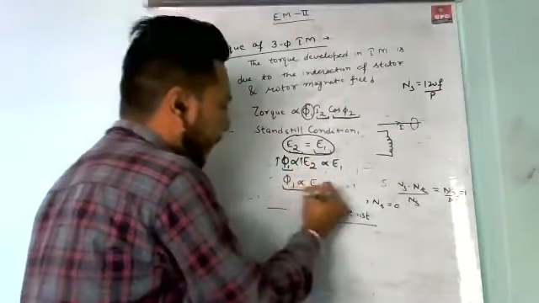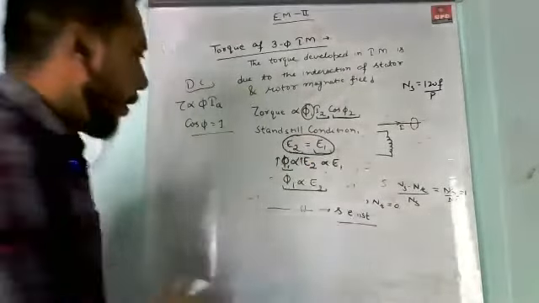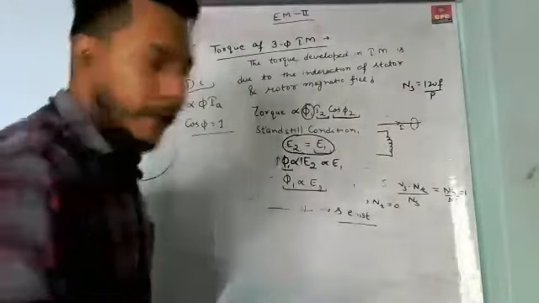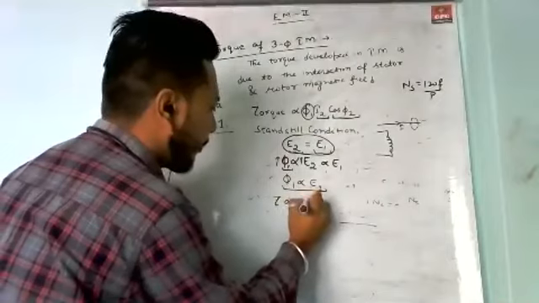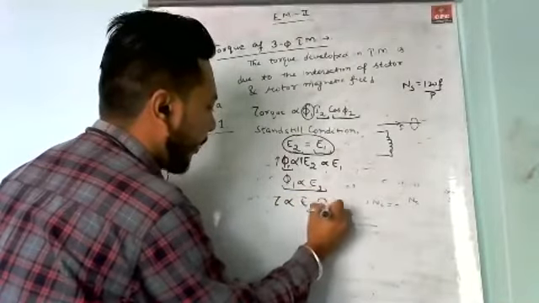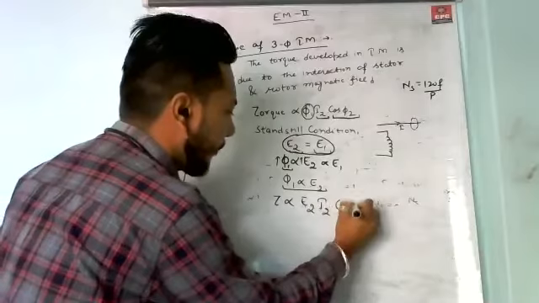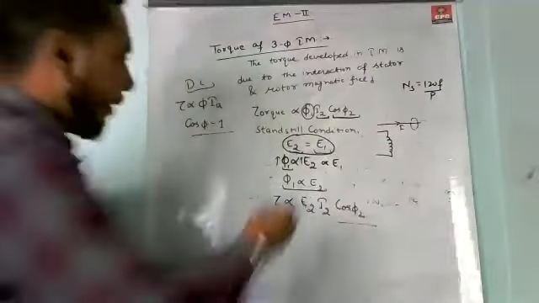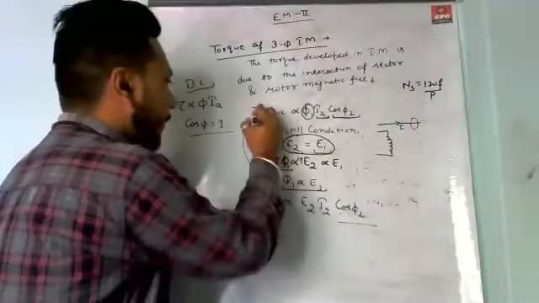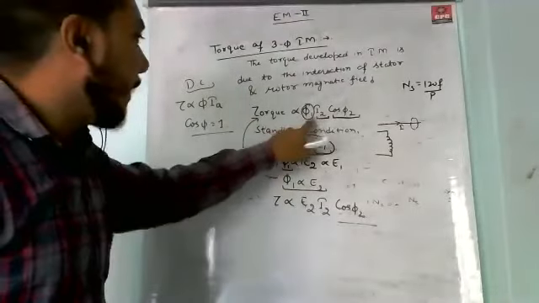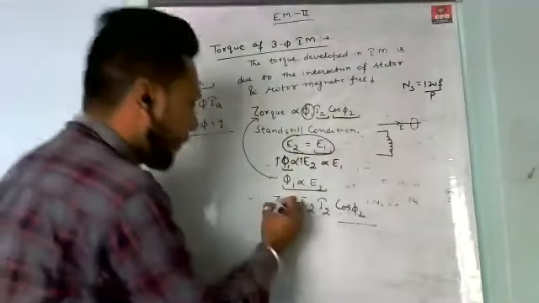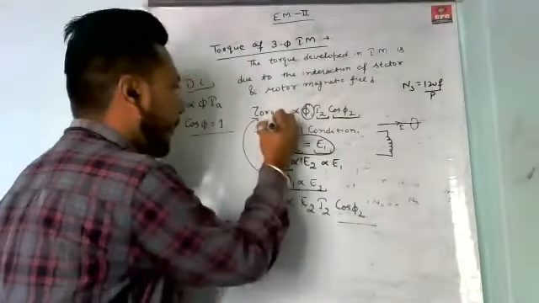So I write here phi1 is directly proportional to E2, because E2 is equal to E1. Now if we put this value in the above equation, then the torque becomes directly proportional to E2 into I2 into cos phi2. If we put the value of phi1 in the equation phi1 into I2 into cos phi2, then the equation now becomes torque.